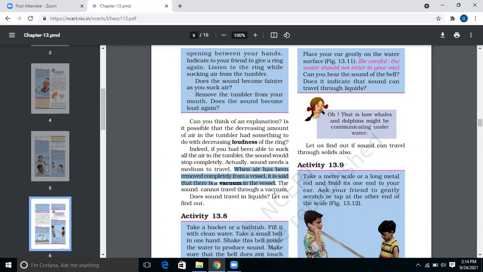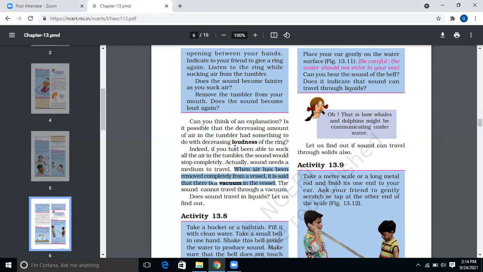So in case I take out all the air and now I tell my friend to call on the mobile phone and I keep it in the glass, I am not able to hear. So we can conclude that we require a medium for sound to travel. This medium is air.